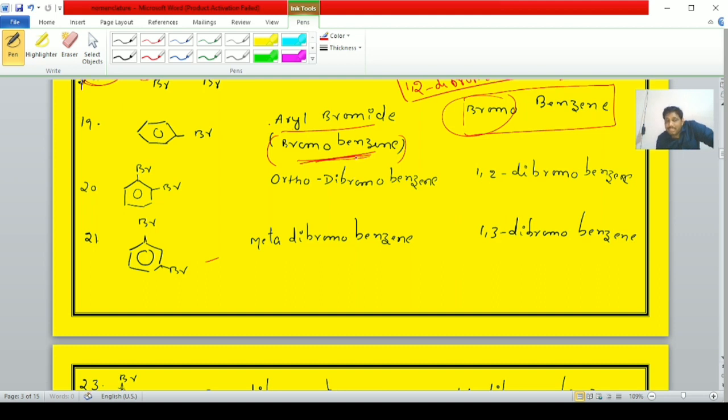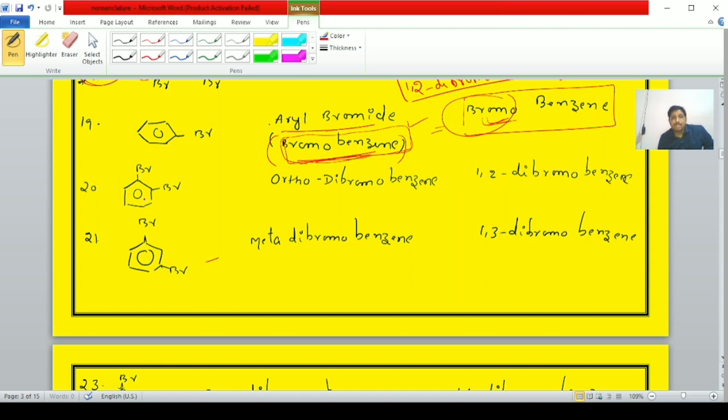Because in the case of halobenzenes, the common name and the IUPAC name are accepted, that is, both are the same. Aryl bromide we can call it, but in most of the books and discussions, bromobenzene can also be considered as a common name. But strictly speaking, aryl bromide is the common name and bromobenzene is the IUPAC name.